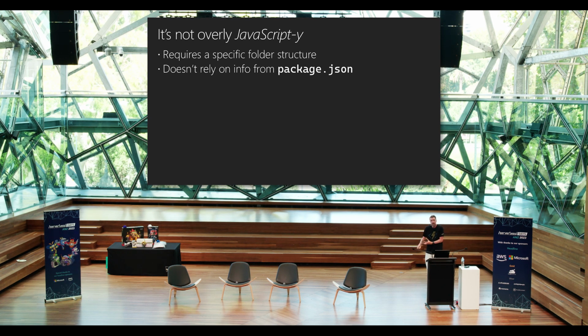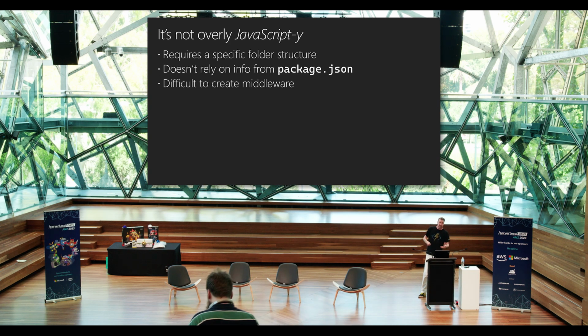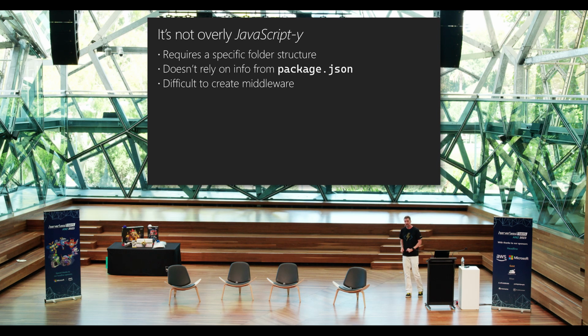Because we don't rely on that, we're not really leaning into the ecosystem as well as today when we're building a JavaScript application. And because it's not so much an application in serverless, it's a set of script files in a serverless architecture, it's difficult to do things we would expect in an application. It's difficult to create middleware, for example. So you want to process something before the function is actually executed. Well, because these script files don't really know about each other, you have to create a higher order function, or you copy and paste code around, and you end up with magic strings that you've got to make sure you're getting correct in each location. So again, it's feeling very scripty, which makes sense because that's how it initially started, not very application-y, which is where we are today.